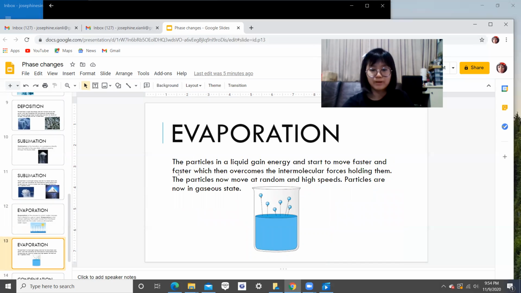Evaporation. During evaporation, the particles in a liquid gain energy and start to move faster and faster, which then overcomes the intermolecular forces holding them. The particles now move at random and high speeds. Particles are now in gaseous state.